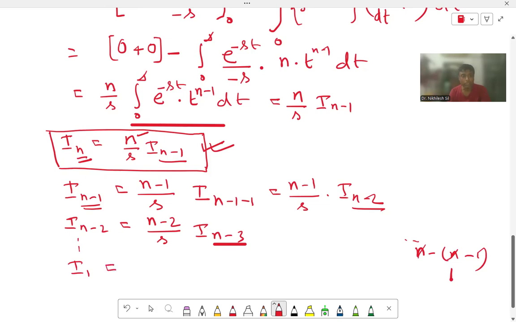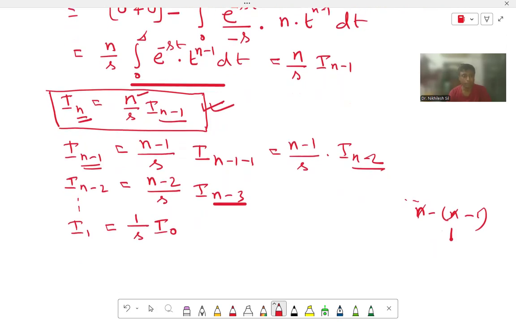So when we get I1, that is n equal to 1, on the right hand side also we put n equal to 1. So we are getting 1 by s times I0. Now we will find the value very easily. We will find the value of I0.